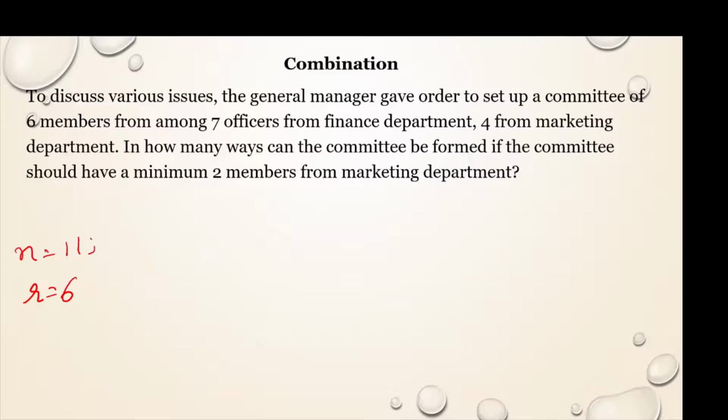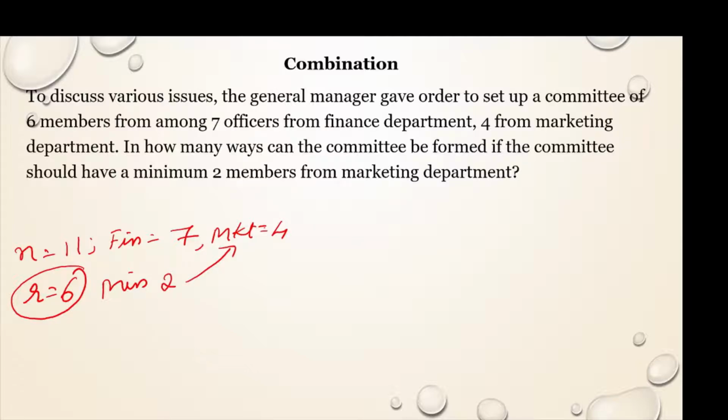So in that 11, the finance team has 7 officers and the marketing team has 4 officers. But the condition says you have to select 6, and a minimum of 2 should be from the marketing department. Minimum 2, it could be 3, it could be 4 also. So let us see what are the different ways in which we can select these people.